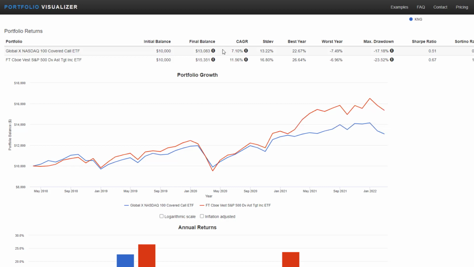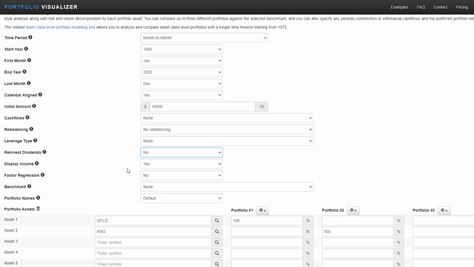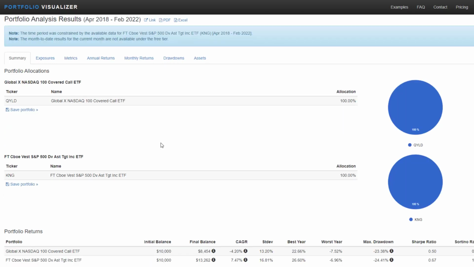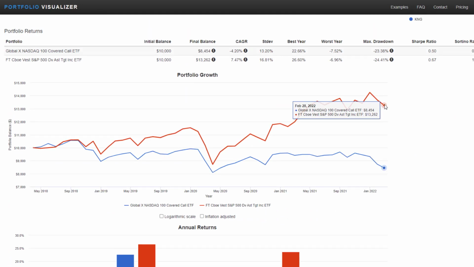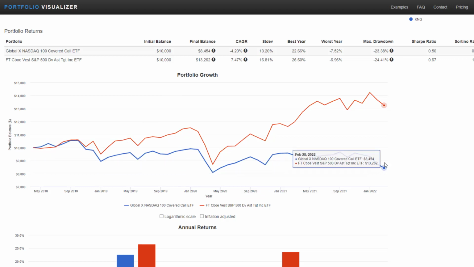The overall CAGR number for QYLD in that time period would have been 7.1% and 11.56% for KNG. Without dividends reinvested, we take a look at the growth and we see that KNG again would have outperformed QYLD, with an overall CAGR number for QYLD being a negative 4.2% in this time period of March 2018 to about March of 2022. And then KNG without dividends reinvested would have had a 7.47% CAGR in this time period.